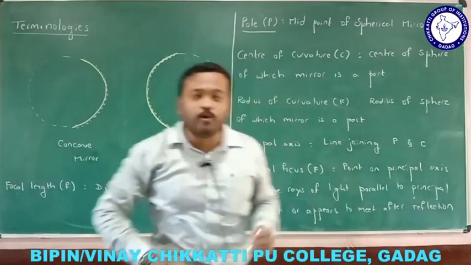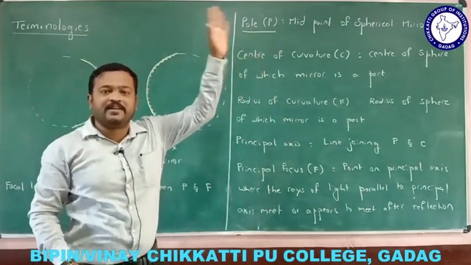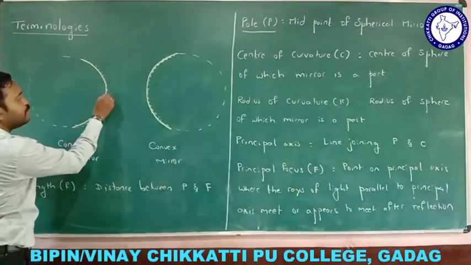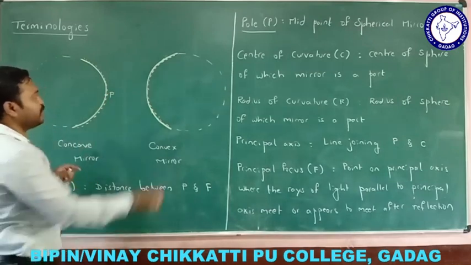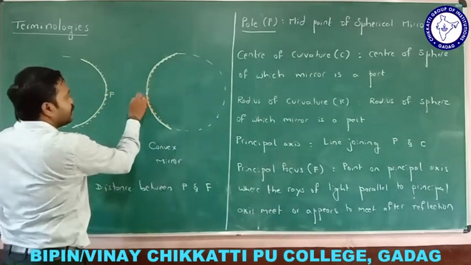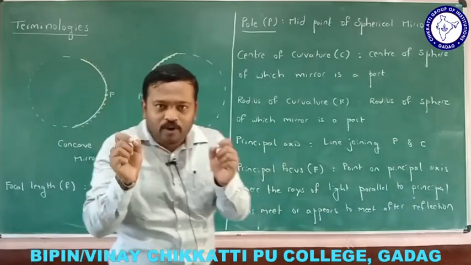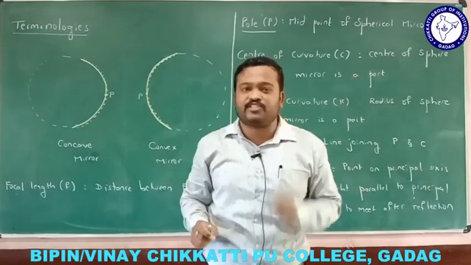Where is the pole of the mirror? Pole of the mirror is the midpoint of spherical mirrors. For example, if this is a concave mirror, this is the midpoint and this point is called the pole. And for a convex mirror, again, this is the midpoint of the mirror and we call it the pole here, right? Pole is the midpoint of spherical mirrors. So this is the first terminology.